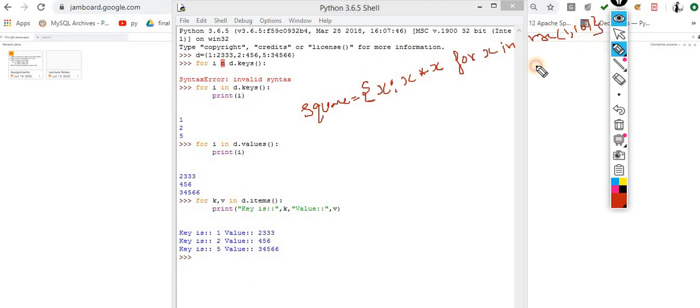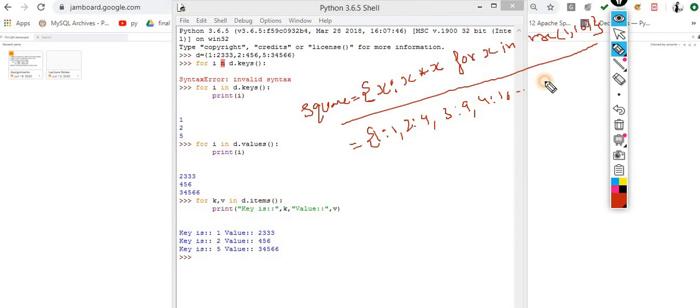Now what output will I get in this case? After executing this statement, you will get 1 colon 1 because 1 square is always 1, 2 colon 4, 3 colon 9, 4 colon 16, and so on. You will get this data after processing this. And this concept is called dictionary comprehension, exactly the same as the tuple comprehension and the list comprehension.